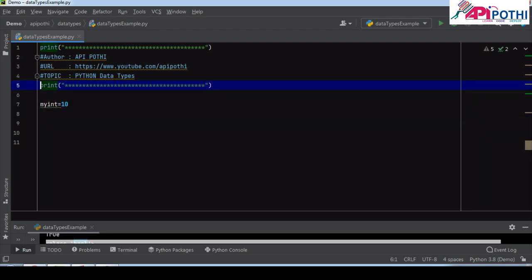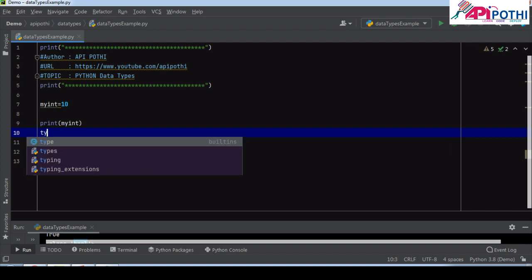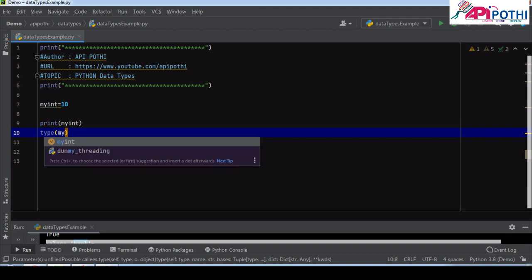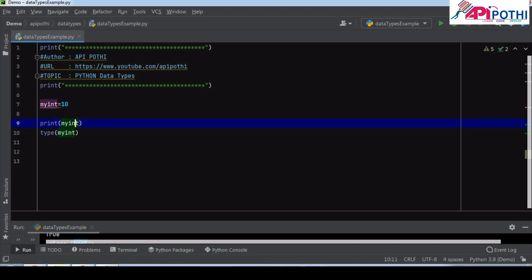Just for checking, we can do the print. First we are going to print the value, second we are going to print the type of my int.